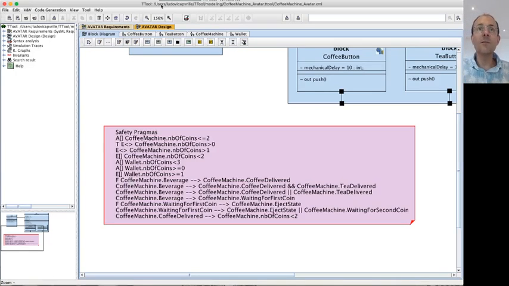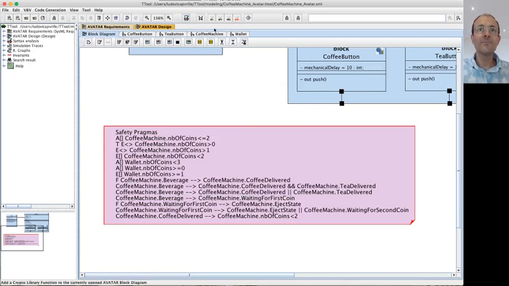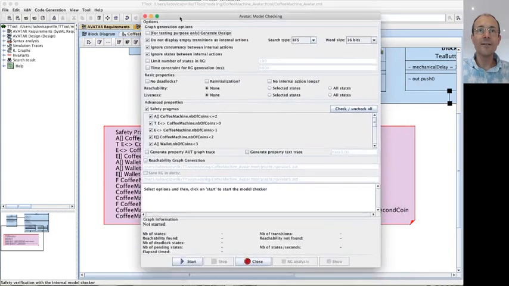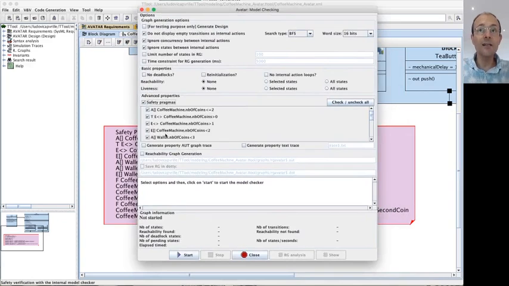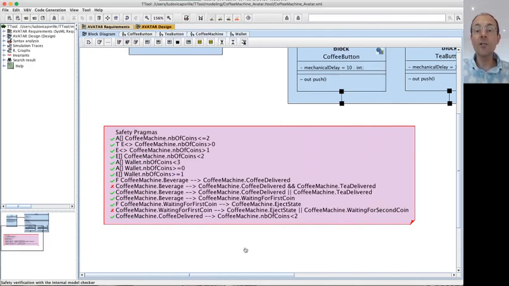But let's evaluate these pragmas. Syntax checking. Window for selecting pragmas. So here I'm selecting all pragmas. And I'm clicking on Start. And now I've got the result. When there is a green check, it means that the pragma is satisfied. When there is a red cross, it means that the pragma is not satisfied. All of them are satisfied until the red cross. We expected this one to be indeed false. Since there is nothing before, it means true, and we know that it evaluates to false, so there is a red cross.